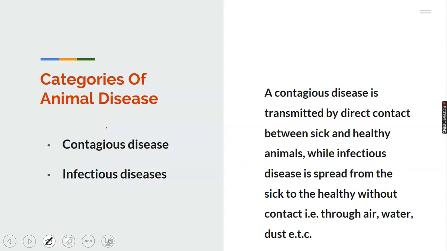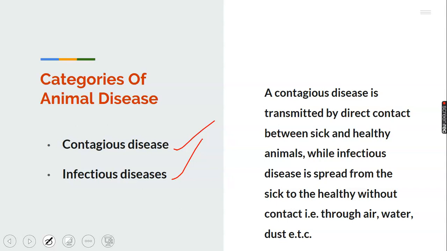Let's look at the categories of animal diseases. We have the first one as contagious disease. Secondly, infectious disease. These are the two categories of animal diseases.